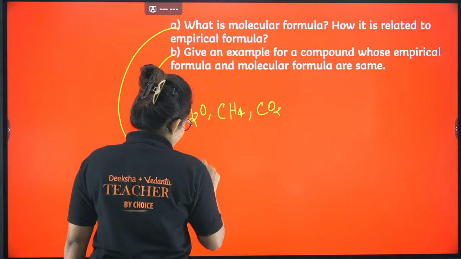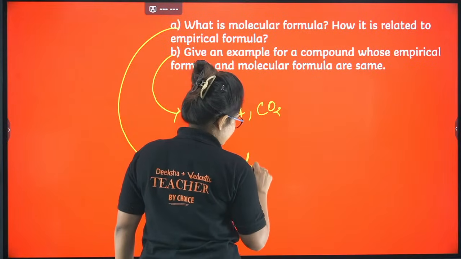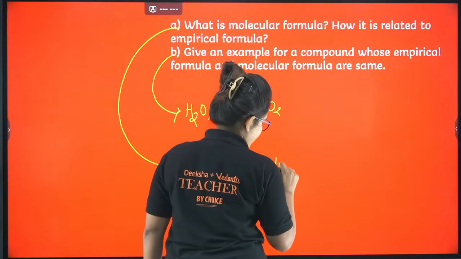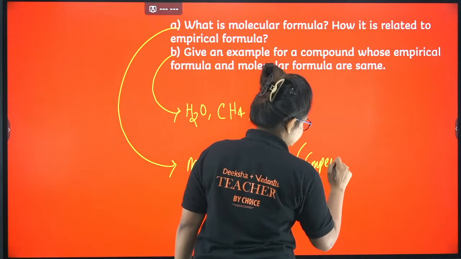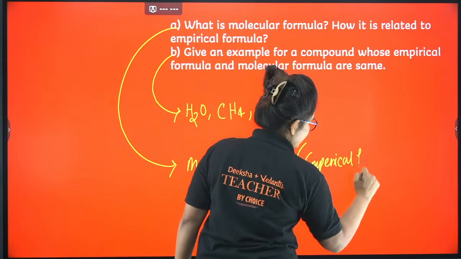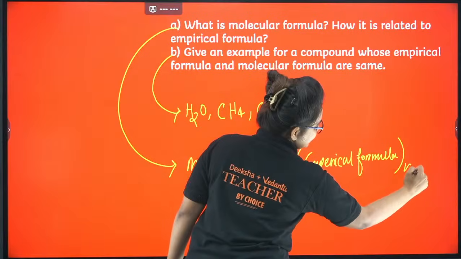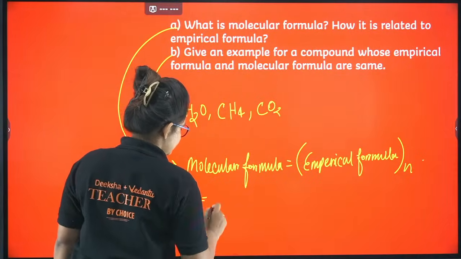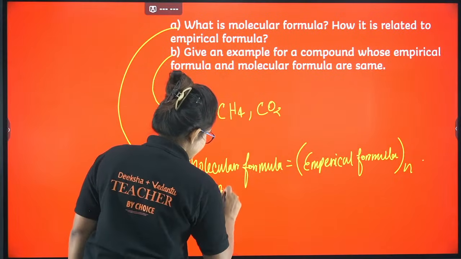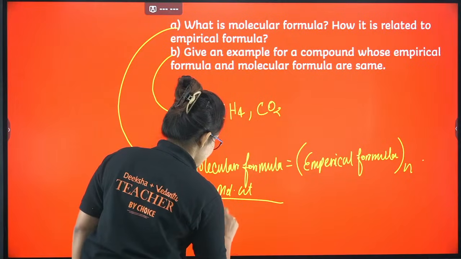So basically, for the relation that you have to mention here: molecular formula equals empirical formula whole n. Please mention what n is. n equals molecular weight of the compound divided by empirical formula mass.